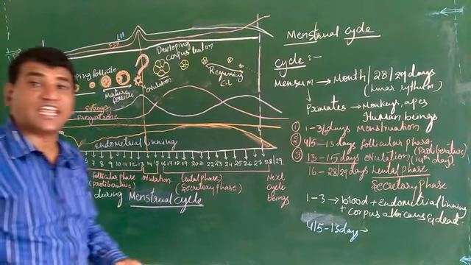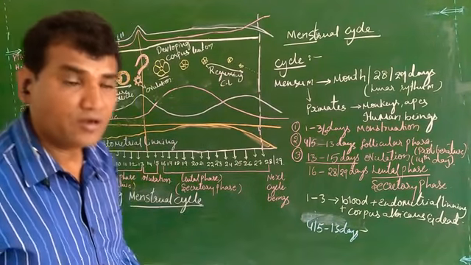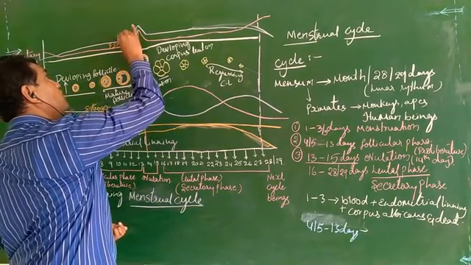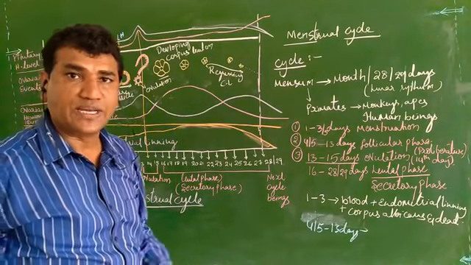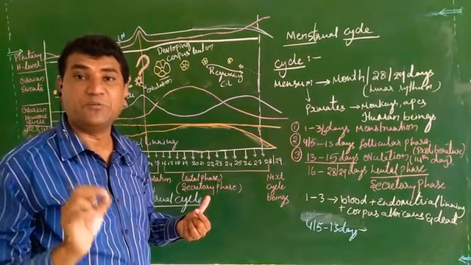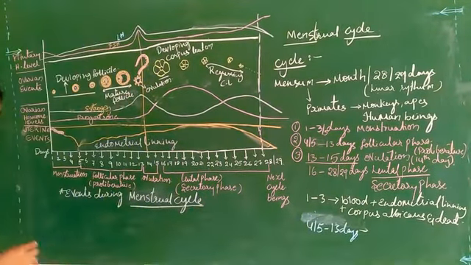FSH means follicle stimulating hormone and LH means luteinizing hormone.